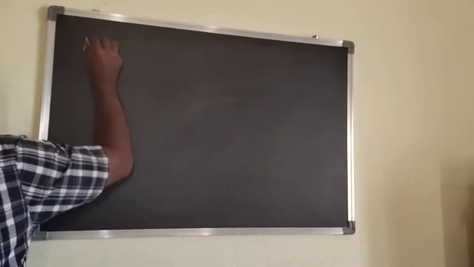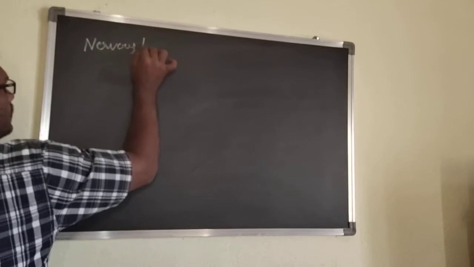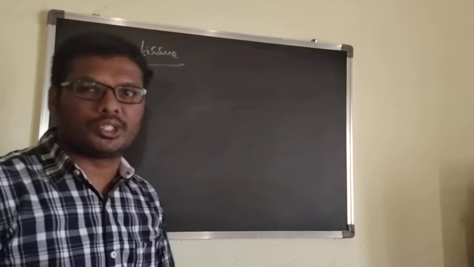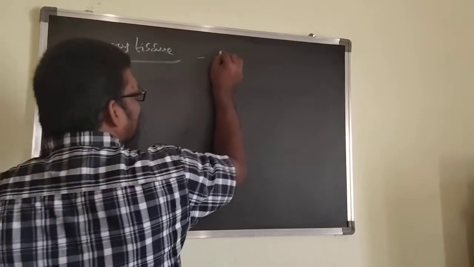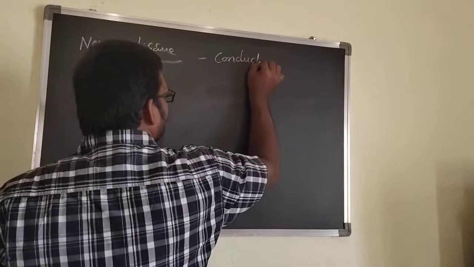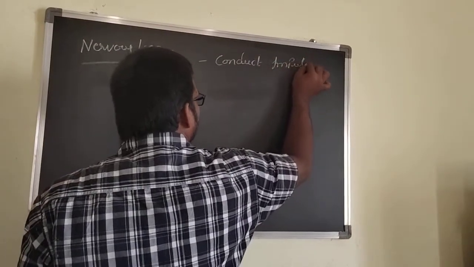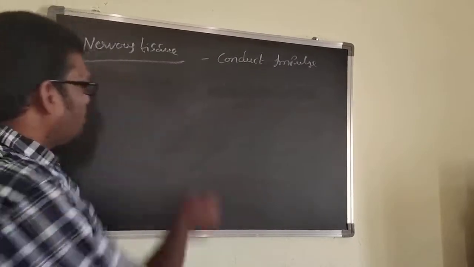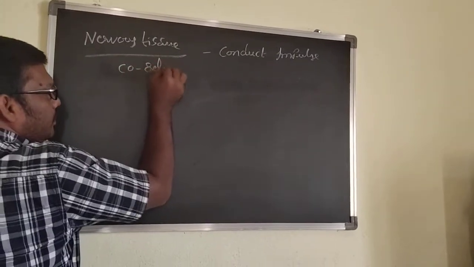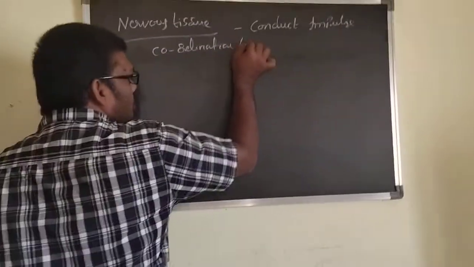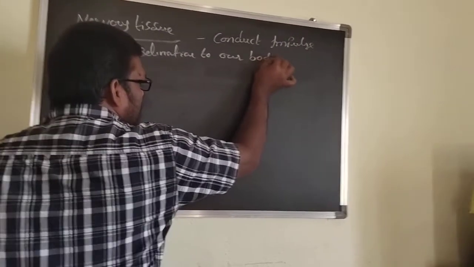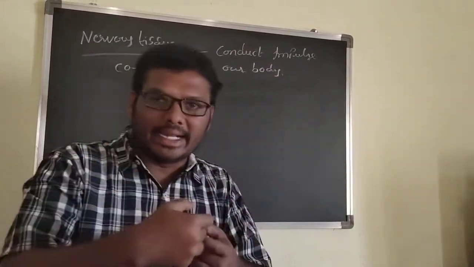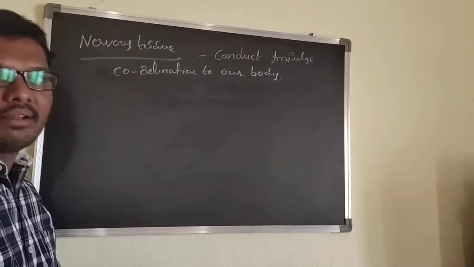Now we can go for the nervous tissue. What is the use of nervous tissue? Nervous tissue can conduct the impulse. Impulse, shortly, we can name it a message. It can conduct the impulse and it can give coordination to our body. It means in our body so many systems are there, and all the systems are coordinated, linked by the presence of the nervous tissue.